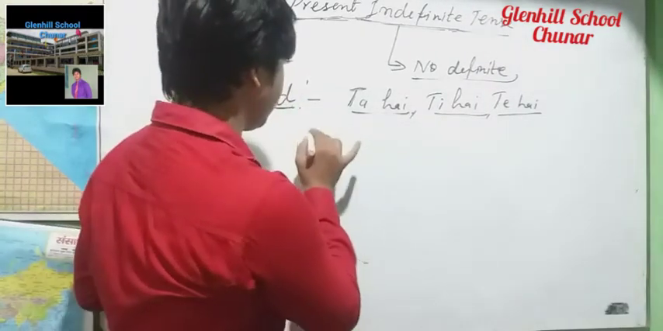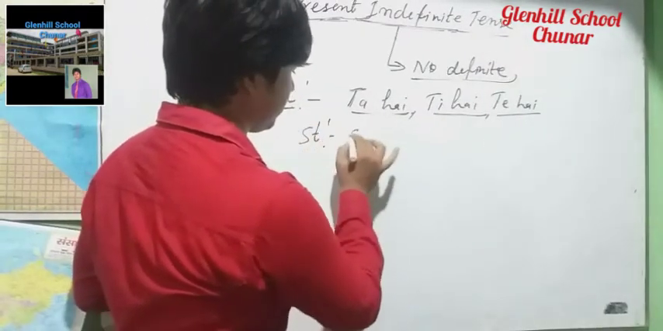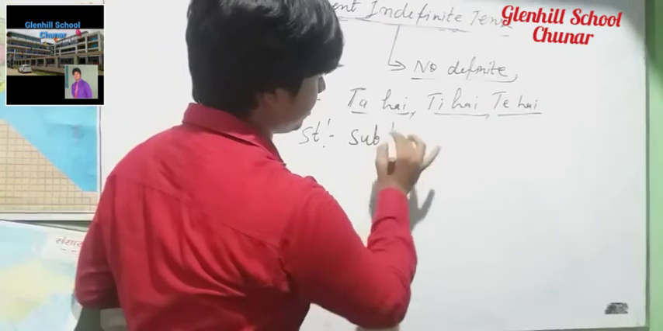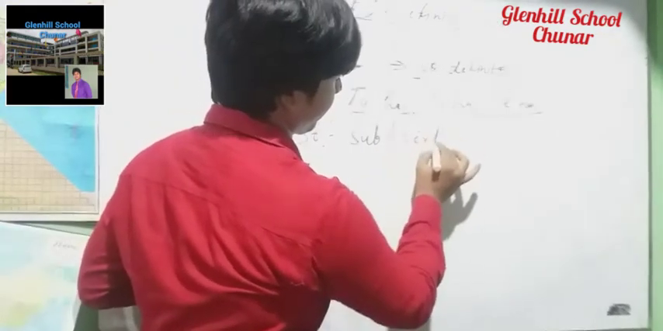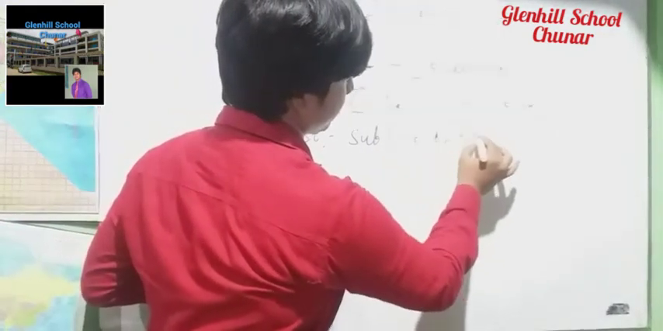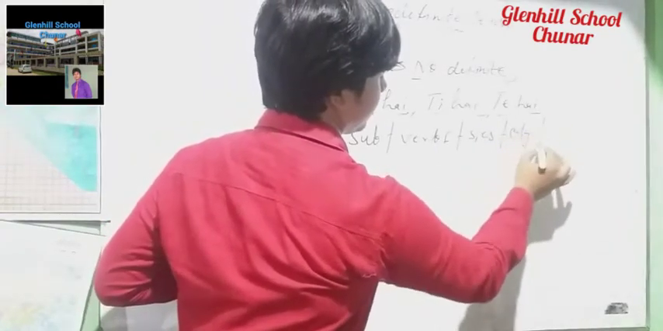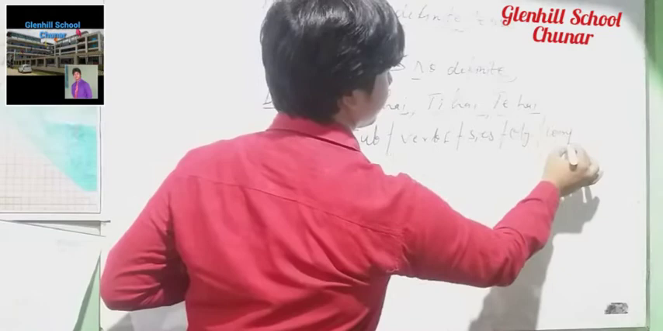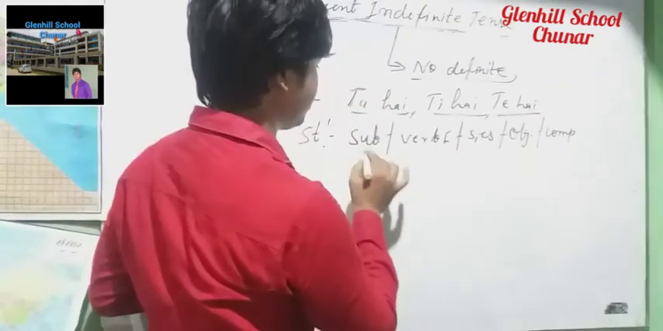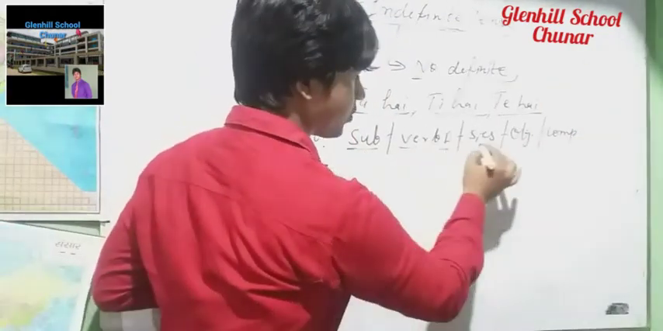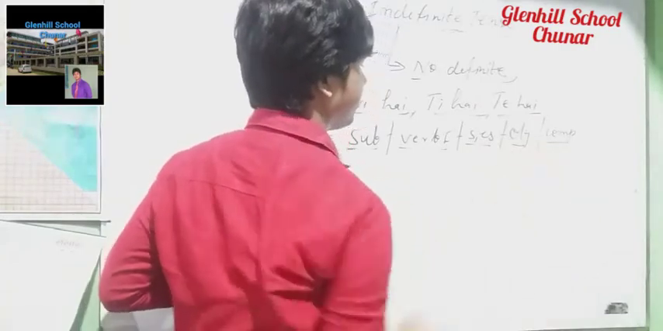but we also have to recognize it by structure. The structure of this is: subject, verb first form, S/ES, object and complement. Look at this structure: subject, verb first form, S/ES, object and complement.